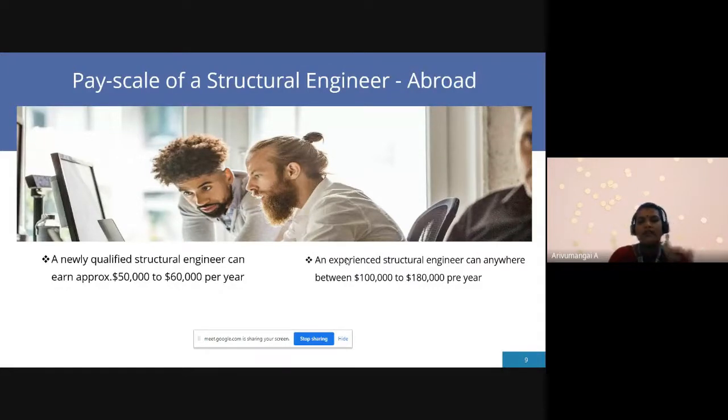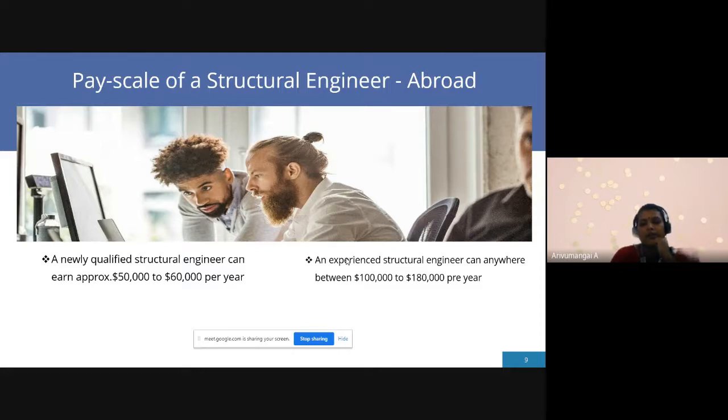And next one, abroad. The pay scale for a newly qualified structural engineer is $50,000 to 60,000 per year. And for experienced structural engineers, it is around $100K to $180K.